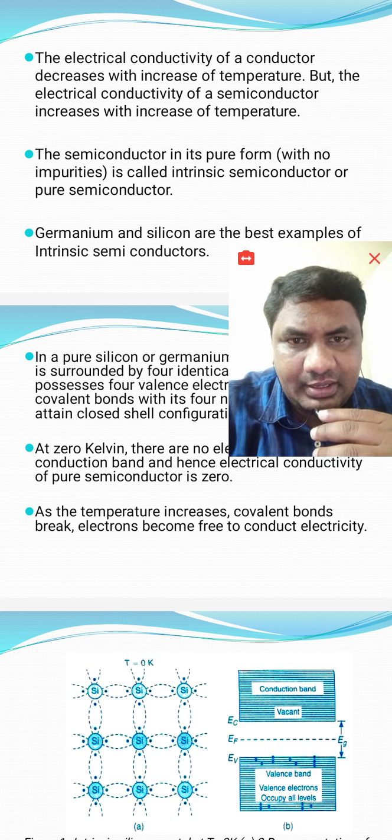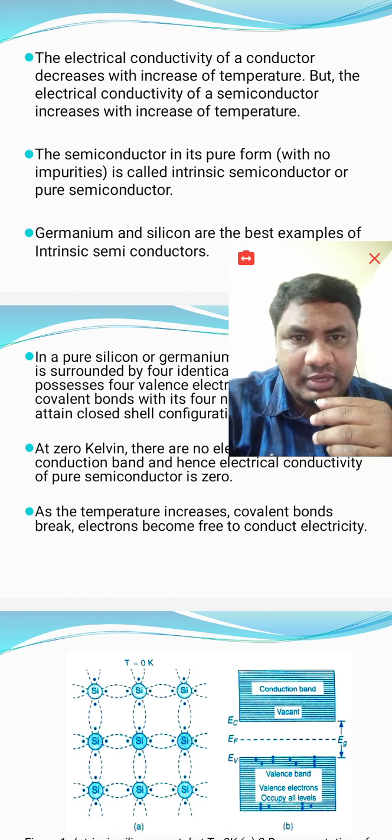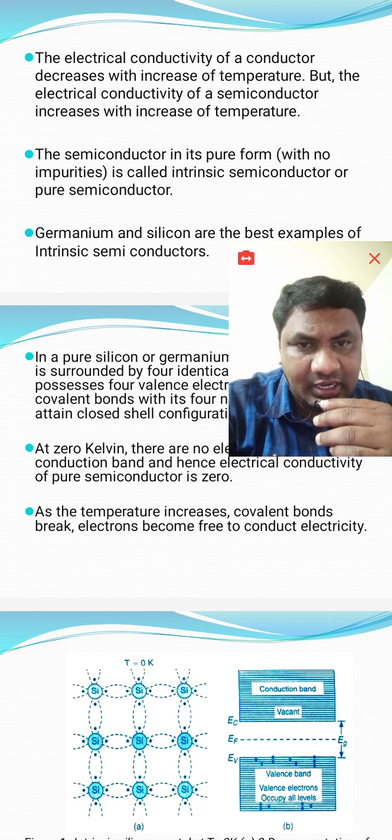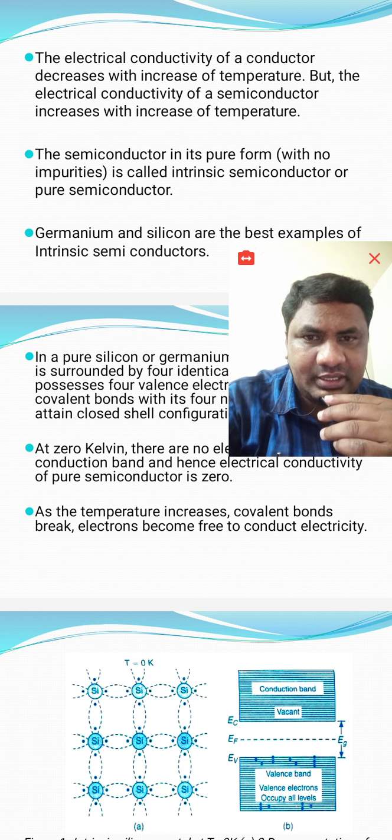If any other atoms are added to pure silicon or germanium, then they are impure semiconductors. In technical terms, we say intrinsic semiconductors and extrinsic semiconductors. Intrinsic means pure, extrinsic means impure.